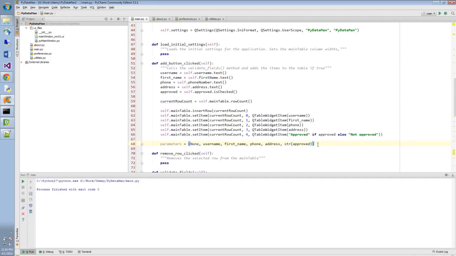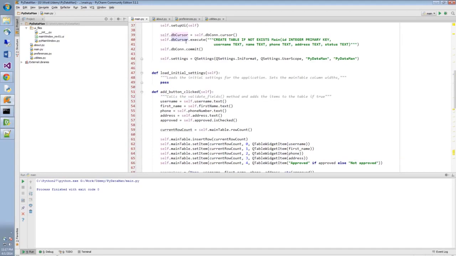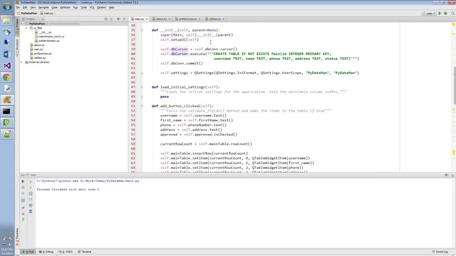Now that we have our parameters defined, we need to actually create an SQL query. The way I'm going to do this, and execute it at the same time, is to say self.dbCursor, and remember the dbCursor variable, the cursor object, is self.dbcon.cursor that we defined earlier.